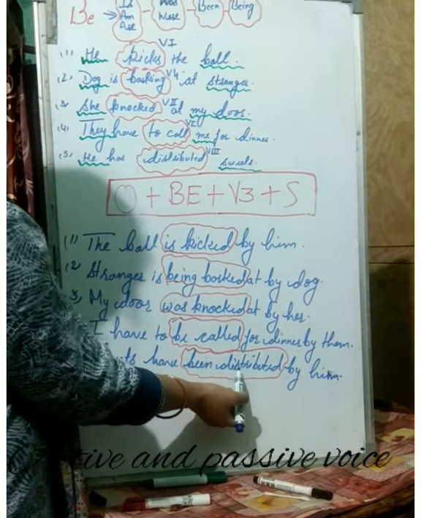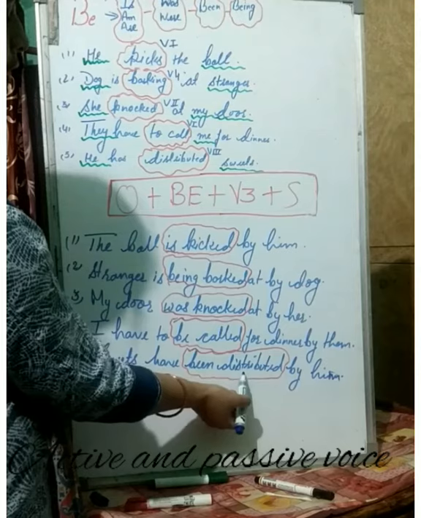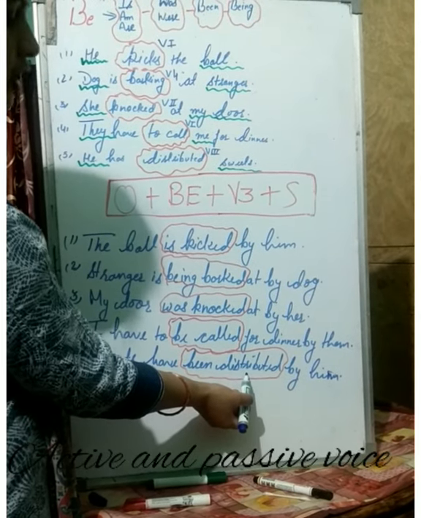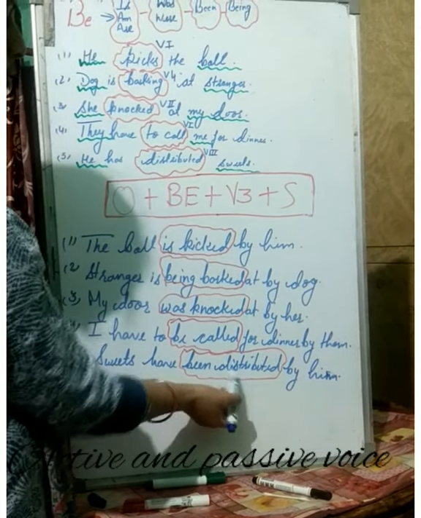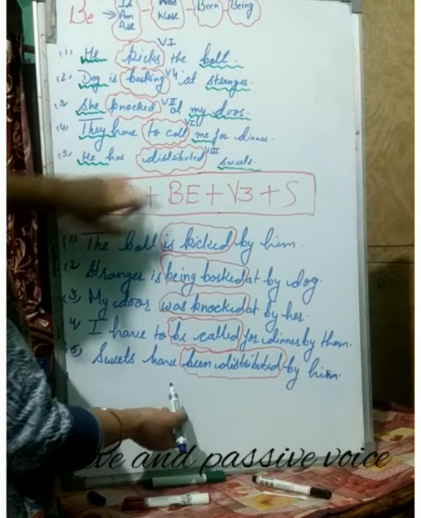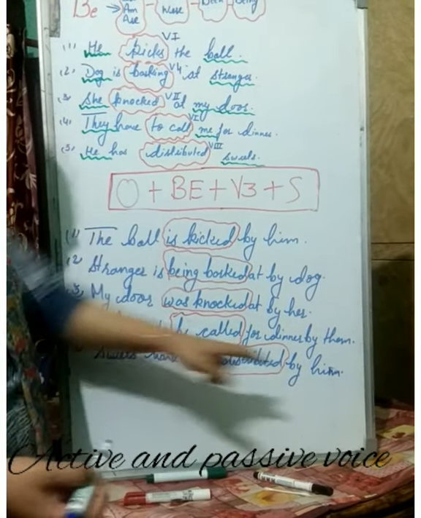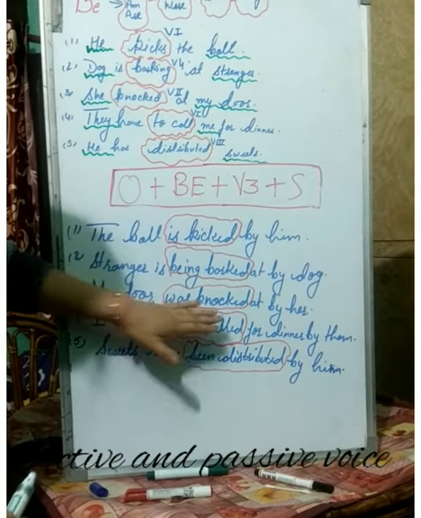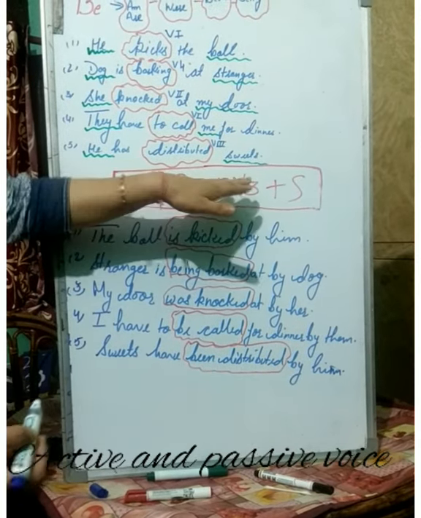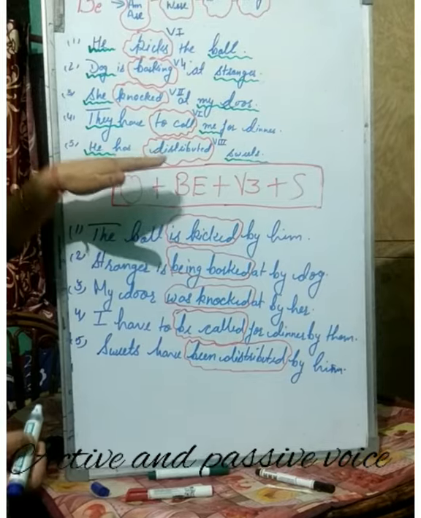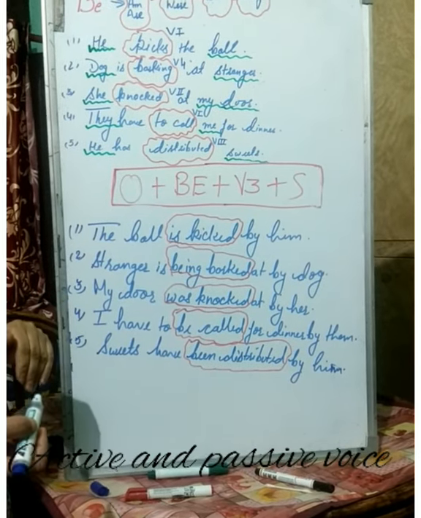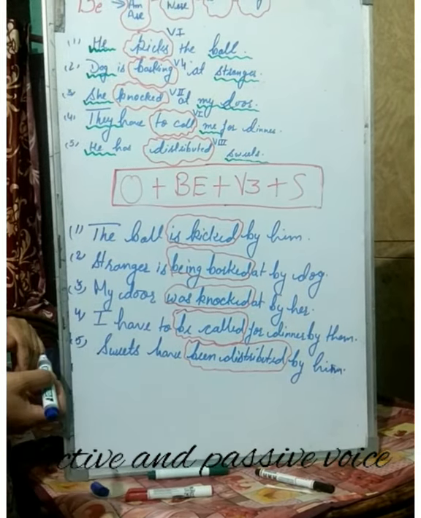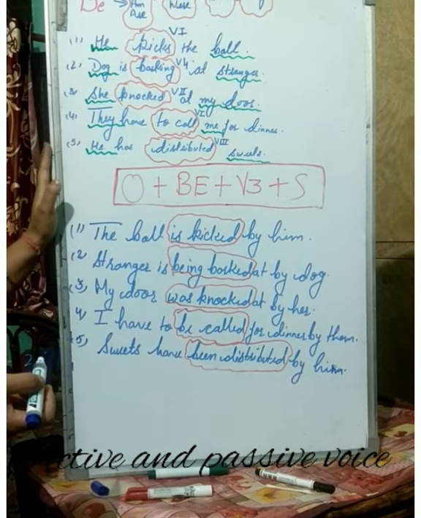So been and distributed, that is again the past perfect participle. So been plus distributed, and him is the subject here. So if you use this rule, children, while transforming active voice sentences into passive voice, it is going to be very easy for you.